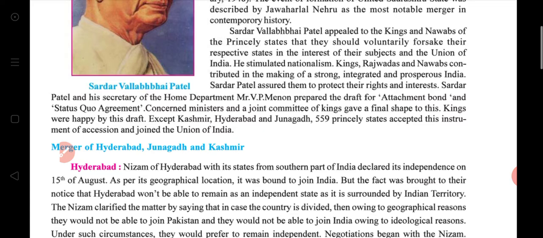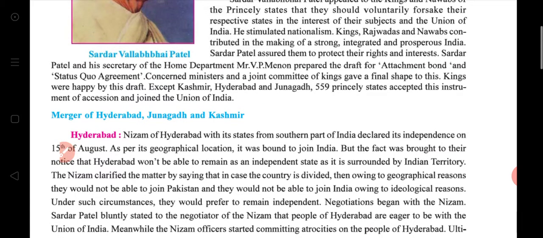Sardar Vallabhbhai Patel appealed to the kings and nawabs to voluntarily forsake their states and connect to make a strong, integrated and prosperous India. Sardar Patel assured them that their rights and interests would be protected. Then Sardar Patel and his secretary Mr. V.P. Menon prepared the draft for the instrument of accession and the standstill agreement. The concerned minister and a joint committee of kings gave final shape to this.